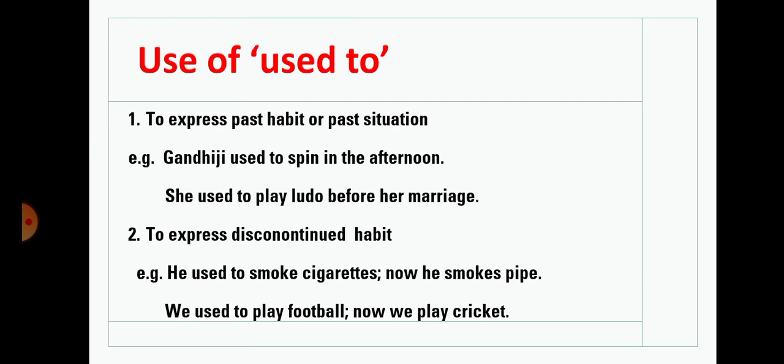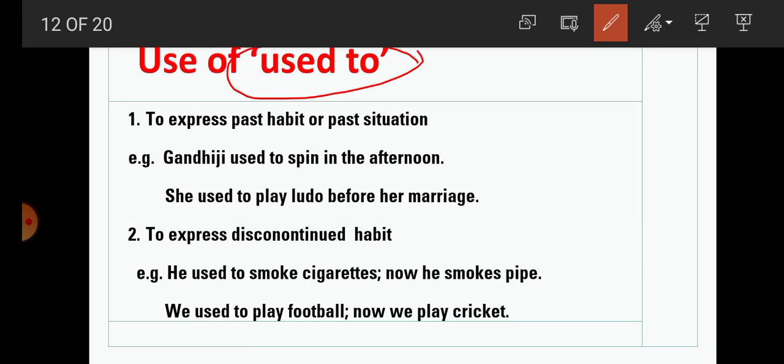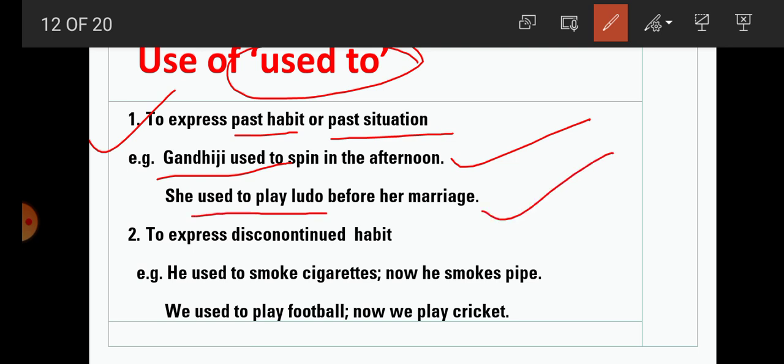Now next one, students, use of used to. Used to, like ought to, always comes together. Number one, what is the rule of used to? To express past habit or past situation. For example, Gandhiji used to spin in the afternoon. Here, students, this is the past activity of Gandhiji. She used to play Ludo before her marriage. Again, this expresses past habit.